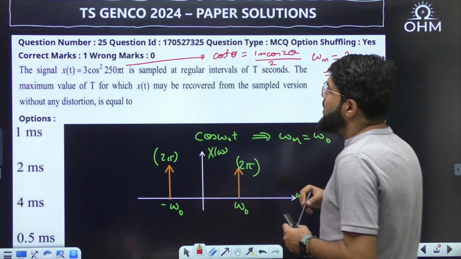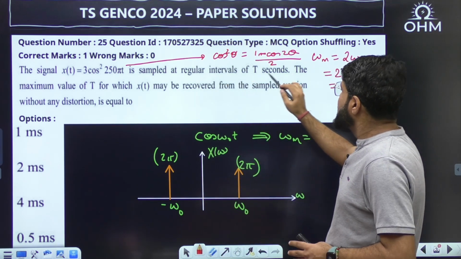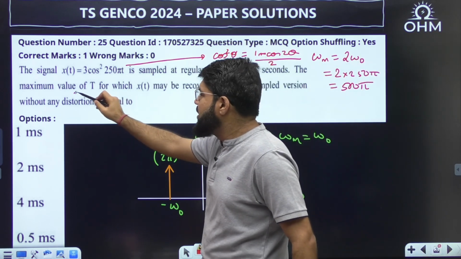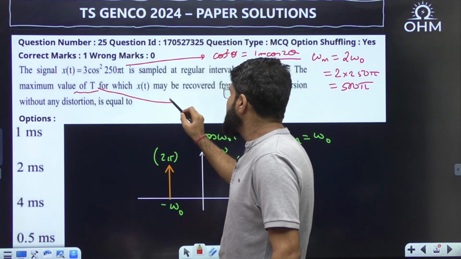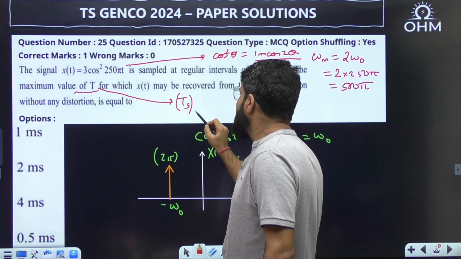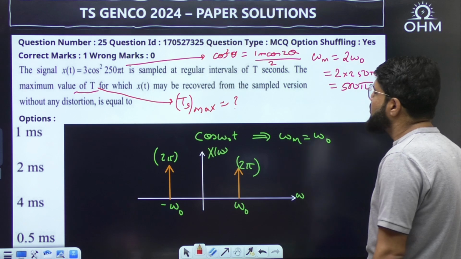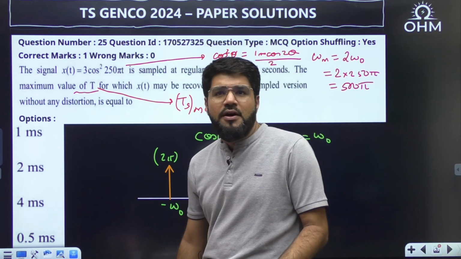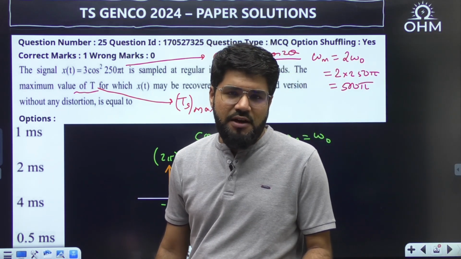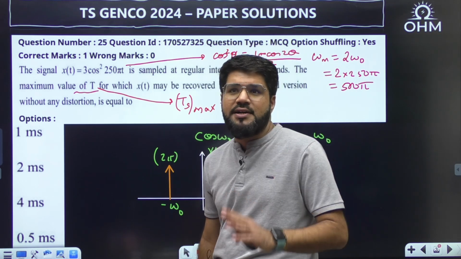Now this is sampled at regular intervals of T seconds. What is the maximum value of T? Basically they are asking the sampling time period, the maximum value for which x(t) may be recovered from the sampled version. Recovery is possible if you follow the Nyquist criteria to avoid aliasing.